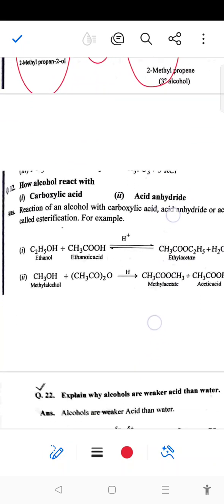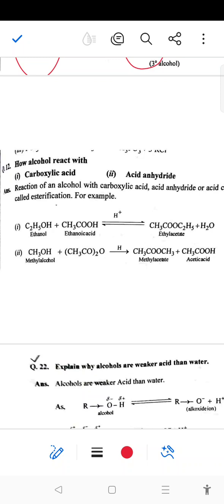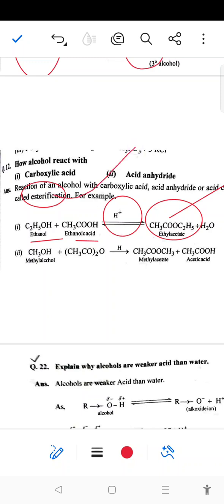Next one is when alcohol is treated with carboxylic acid and acid anhydride. Alcohol treated with the acid in acidic conditions will give ethyl acetate as a major product, which is also known as the esterification reaction. This is also an important reaction. Next, alcohol reacts with the acid anhydride, which will form methyl acetate and acetic acid.